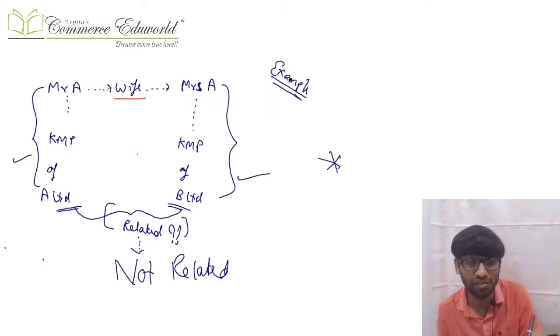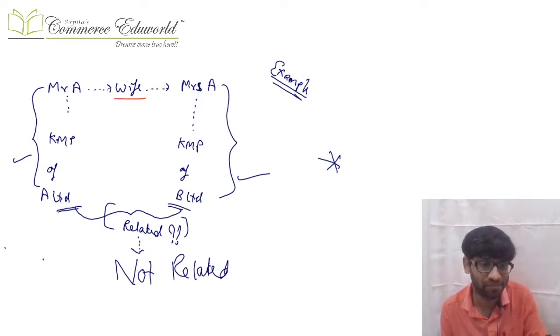But if at both places you have just KMP, or at both places you have just significant influence, then those two entities will not be related. Obviously, Mr. A will become related with A Limited, Mrs. A will become related with B Limited, but A Limited and B Limited will not be related over there.